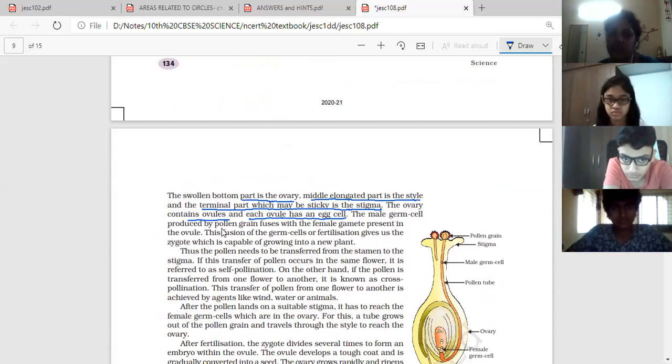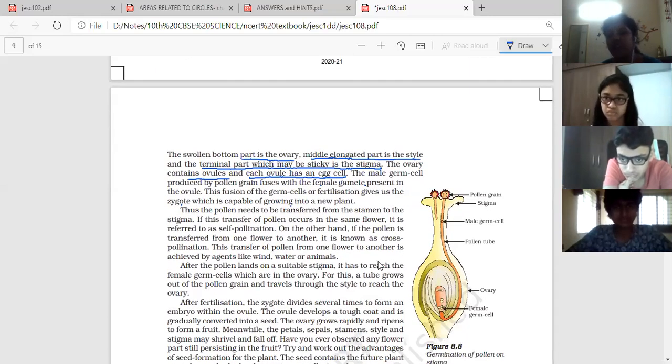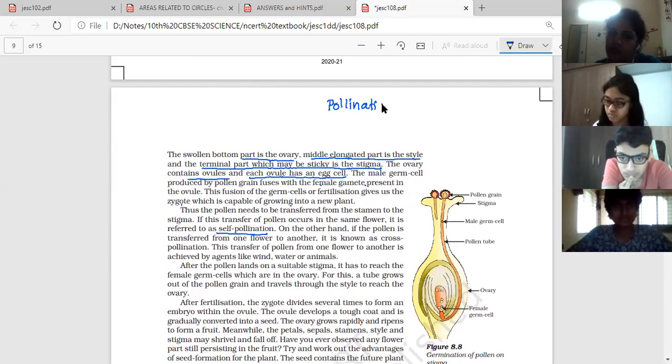The male germ cells produced by pollen grains fuse with the female gamete present in the ovule. This fusion of germ cells, or fertilization, gives us the zygote, which is capable of growing into a new plant. So when they ask you to explain fertilization in plants, you have to start with the pollination process. First is pollination, then second is fertilization, and then the post-fertilization changes.